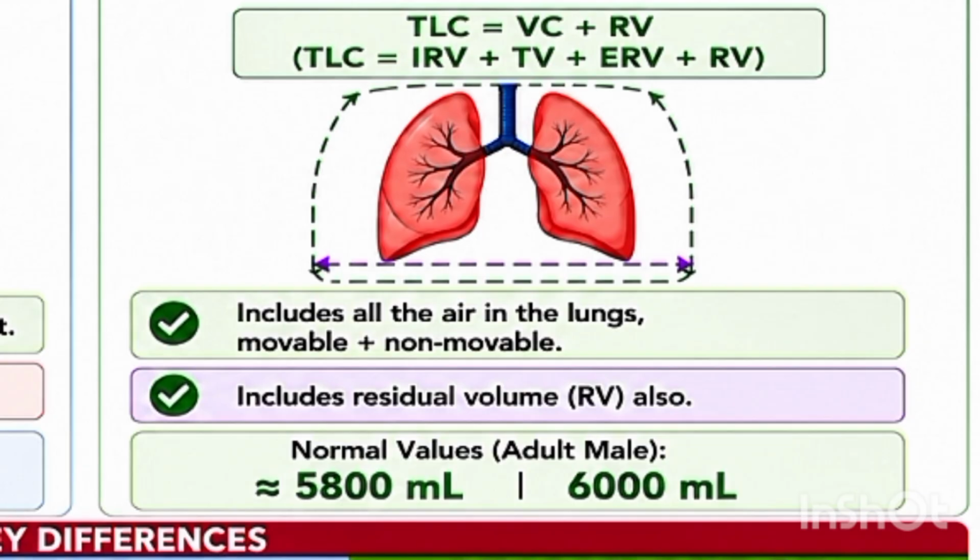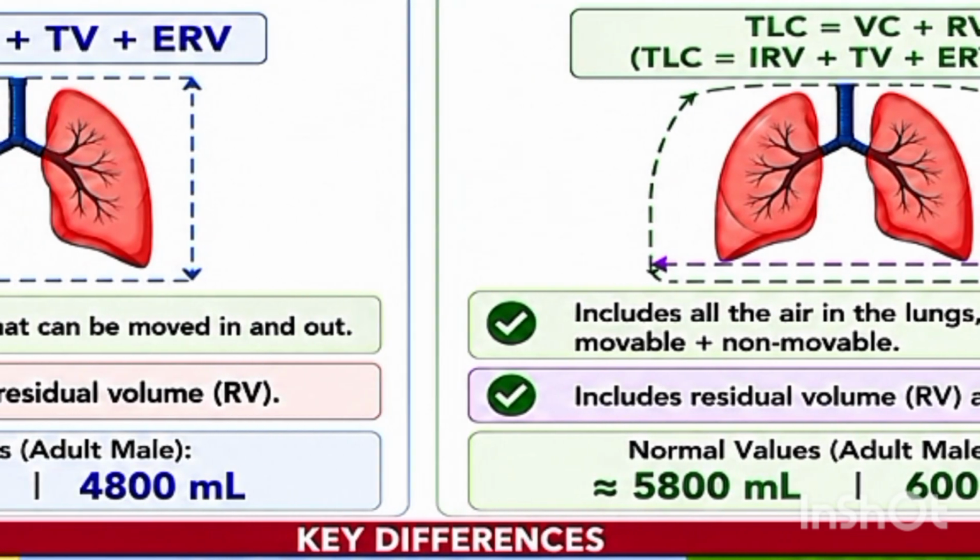It includes all the air in the lungs, movable plus non-movable. The movable air constitutes inspiratory reserve volume, tidal volume, and expiratory reserve volume, while the non-movable portion includes residual volume only. It includes residual volume also. Yes, what is its normal range in an adult male or female? It is approximately 5800 ml or 6000 ml.